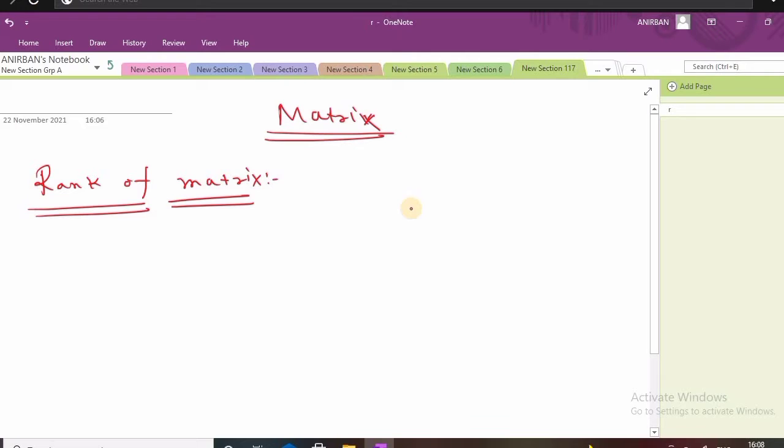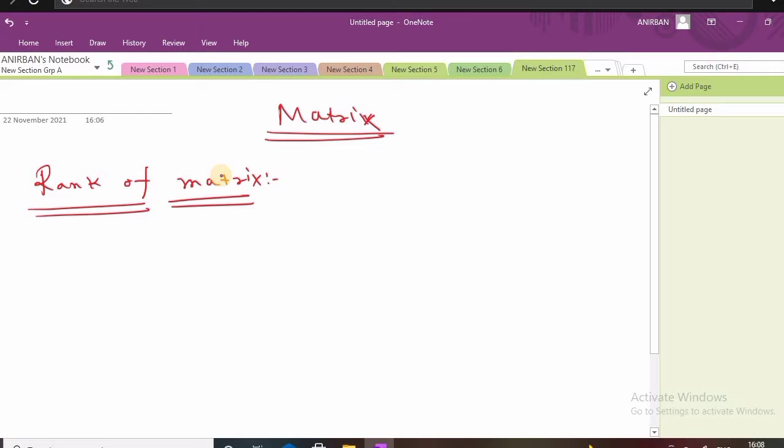Okay, so different types of matrices are there, but here we are starting our discussion from the rank of matrix, and then we will discuss the eigenvalues and eigenvectors that are very important for higher mathematics courses. And at the end, if there is enough time, then we'll discuss another topic, that is the different types of matrix. Okay, so at first discuss the rank of matrix.